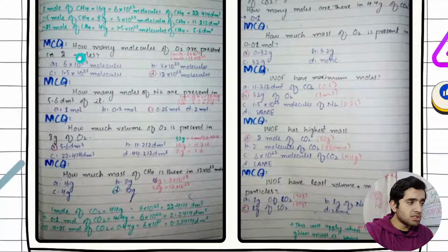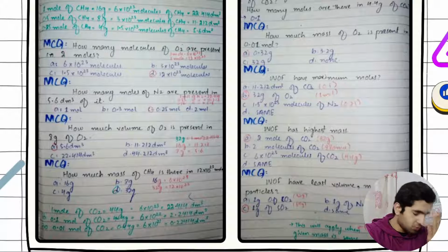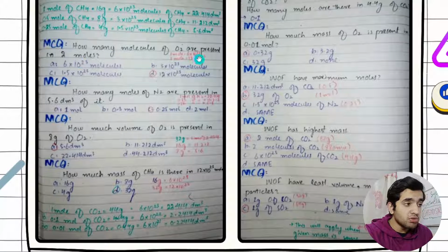How many molecules of O2 are present in 2 moles? In 1 mole, it is equal to 6 multiplied by 10 raised to the power 23. In 2 moles, 12 multiplied by 10 raised to the power 23. Just multiply that by 2.